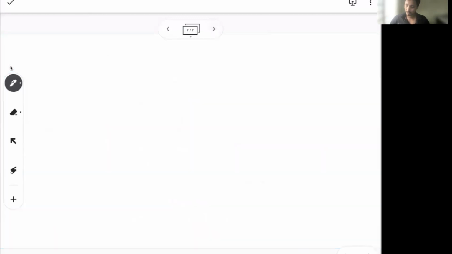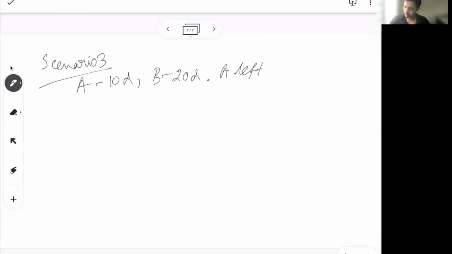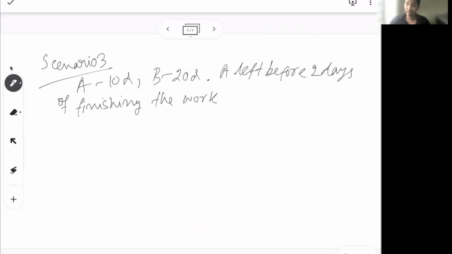Let's move to the next scenario, which is scenario 3, which talks about again the same: A 10 days, B 20 days to finish the work. Now here we are saying A left 2 days before finishing the work. They have not said how much time the work will take, but whatever time it takes, A left 2 days before the day the work is finished.